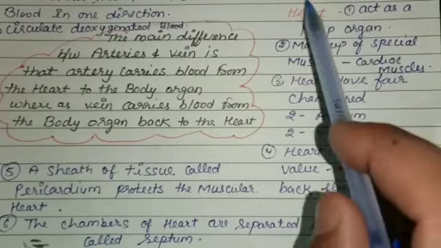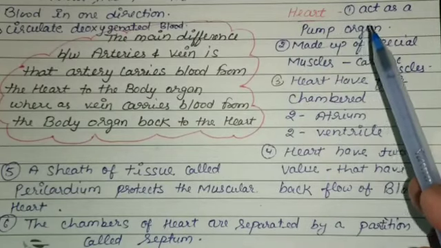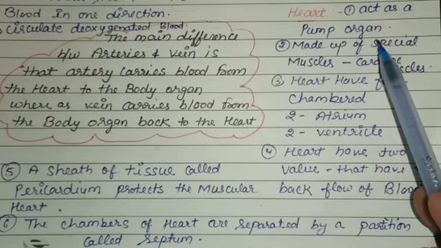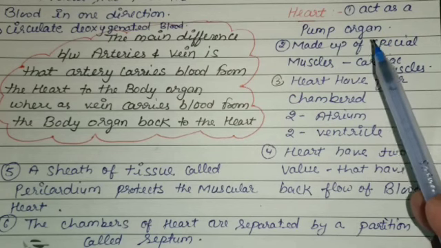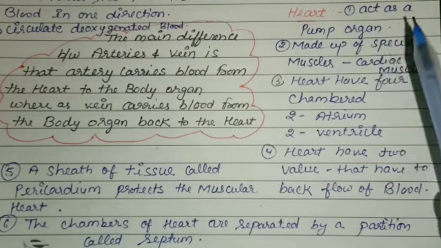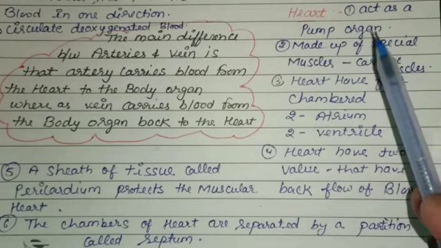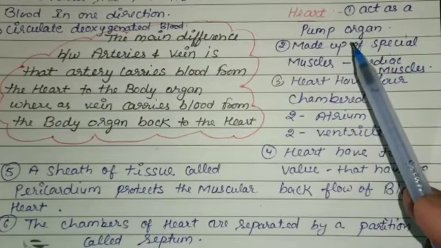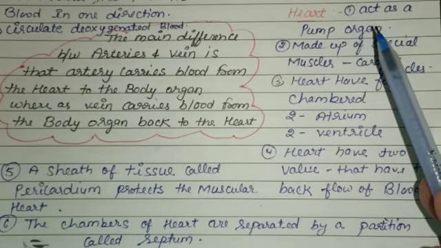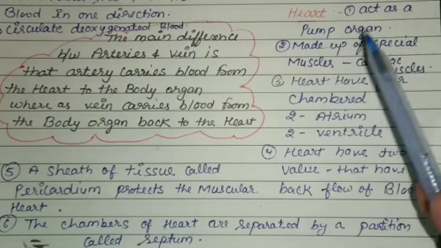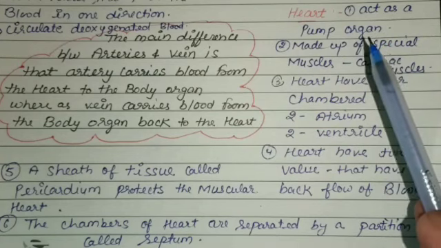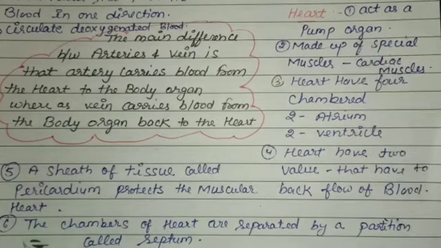Next, we explain about the heart. The heart is a kind of pump which pumps blood around our body continuously without stopping. Actually, the heart is not a single pump. The heart is really a double pump. The left side of the heart acts as one pump which pumps blood into the whole body except the lungs. The right side of the heart acts as another pump which pumps blood only into the lungs. The left side of the heart is completely separated from the right side by a partition called the septum. The two pumps in the heart work independently.